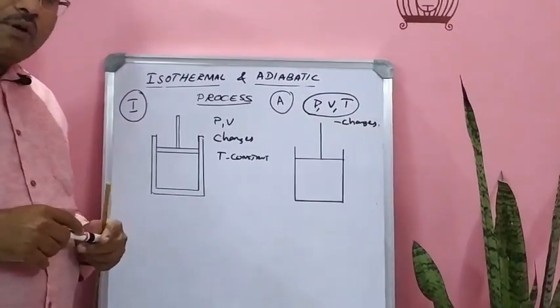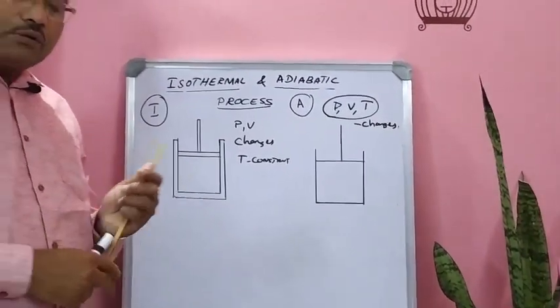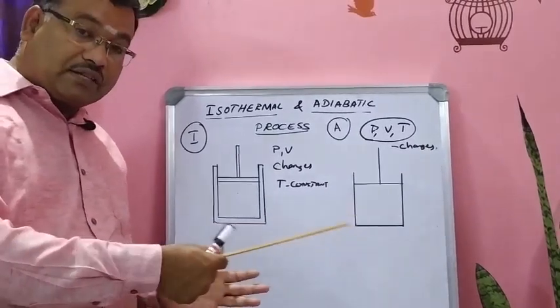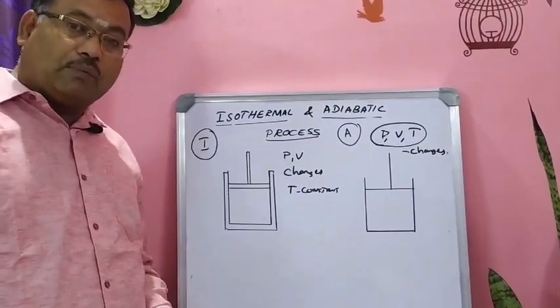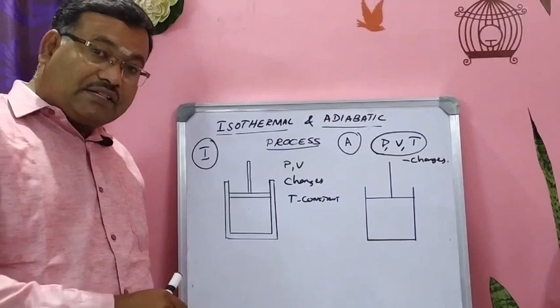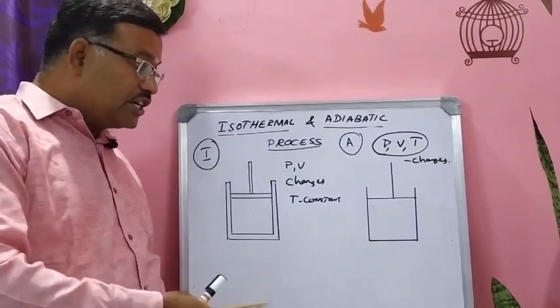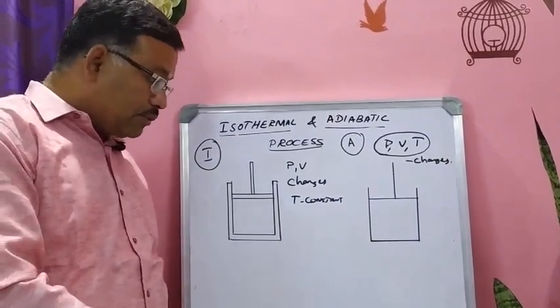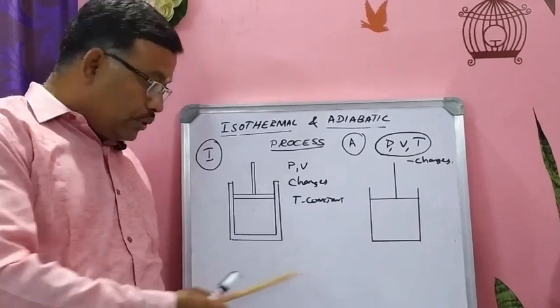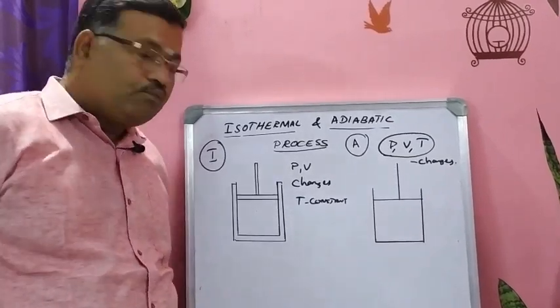So now you are able to distinguish the isothermal and adiabatic process, because I am teaching both processes simultaneously. So at the end of this class you should be able to distinguish what is isothermal process and what is adiabatic process. You can tabulate the differences.